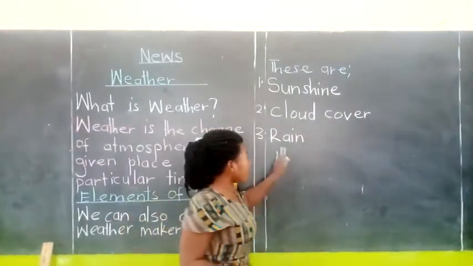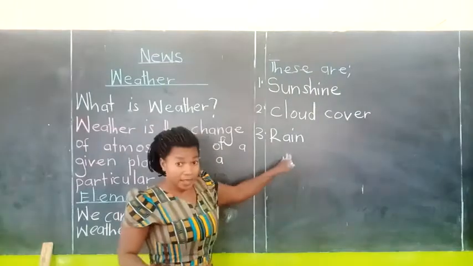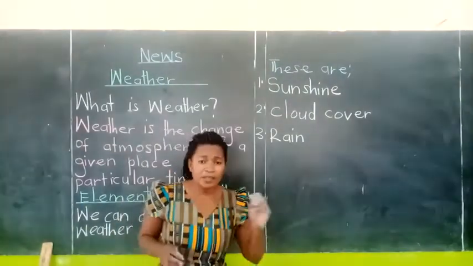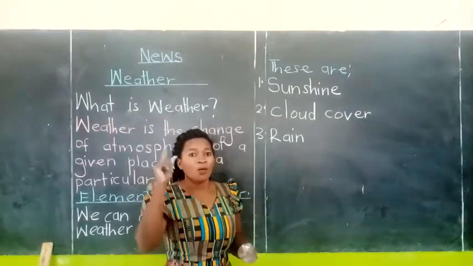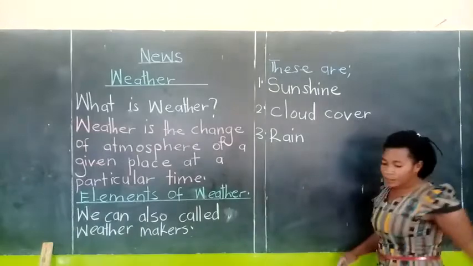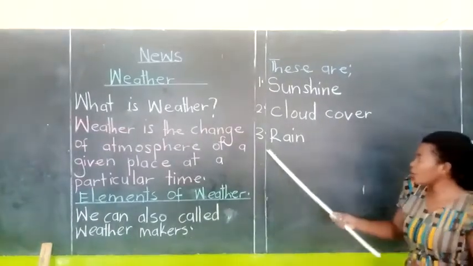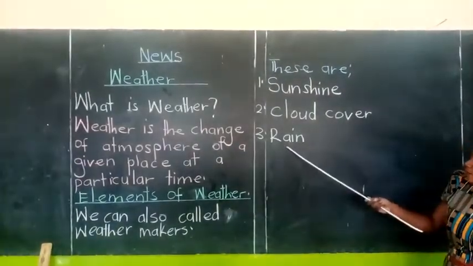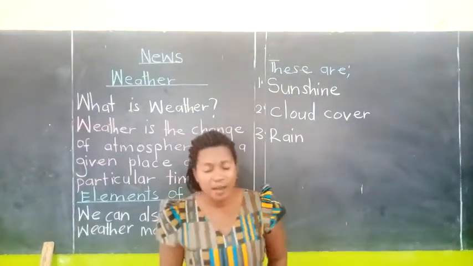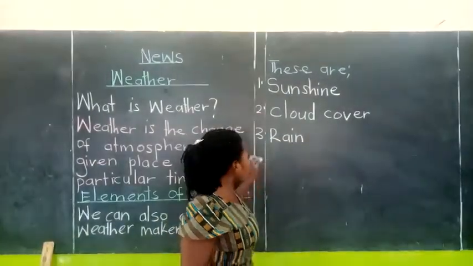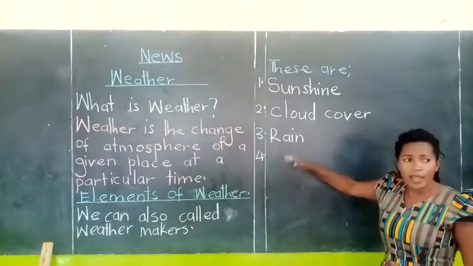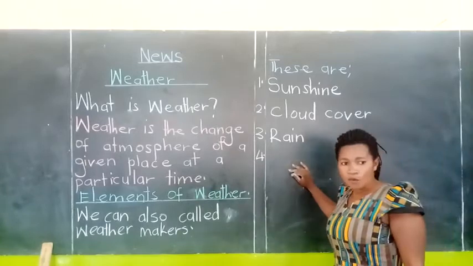Rain. Rain is another element of weather. We can either say element of weather or weather makers. So, let us spell the word rain. R-A-I-N. So, the word remains rain. So, we also have a fourth one. As I said, there are only 4 elements of weather.